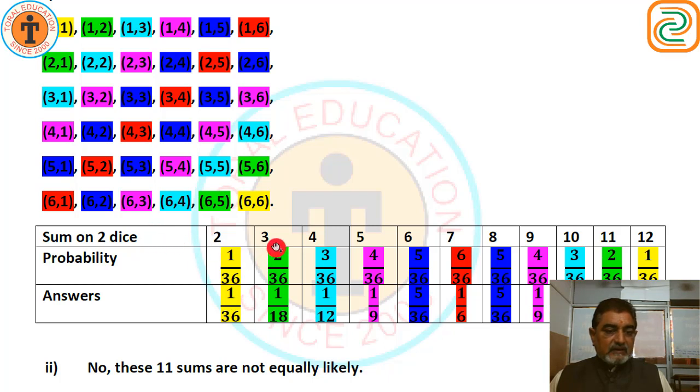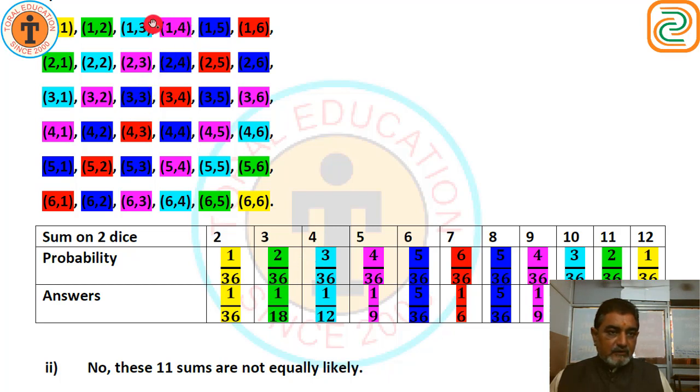Second is sum 3. Look here, green color. 1 plus 2, 3. 2 plus 1, 3. I have separated them with background colors. There are two events, so 2 upon 36, since total events are 36, which gives you sum 3. So 2 upon 36, that is 1 upon 18.